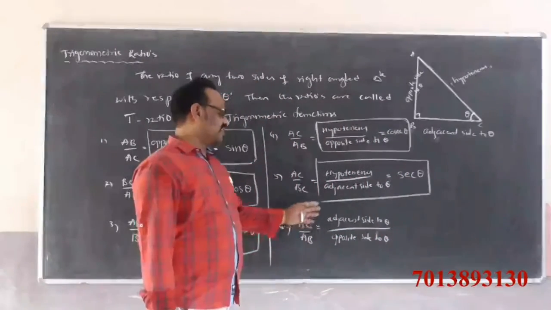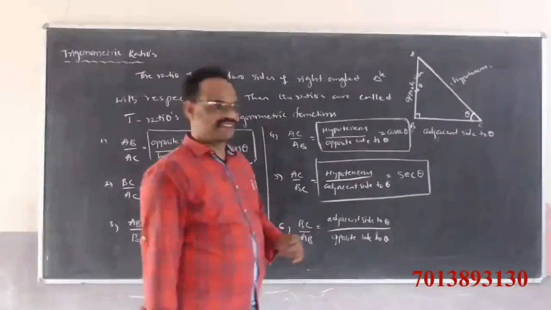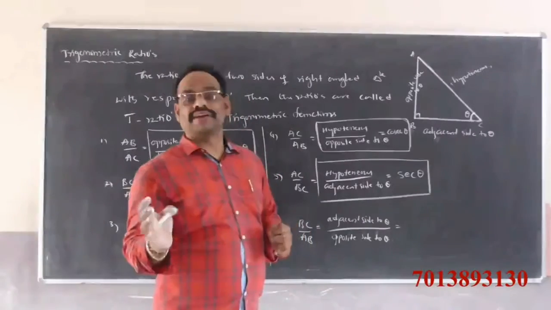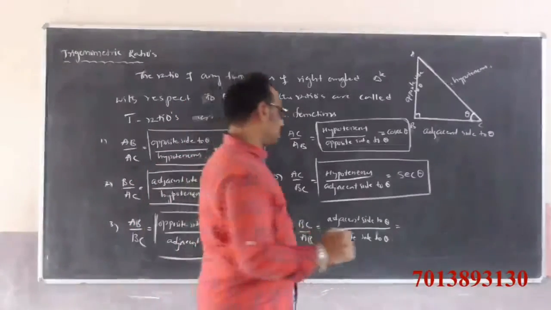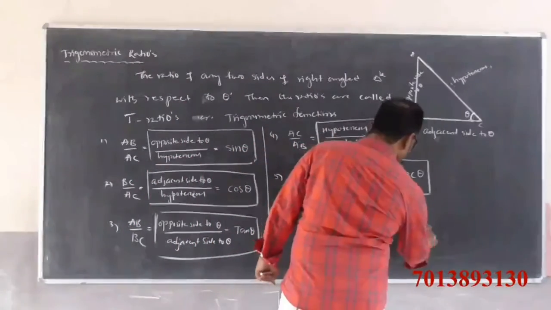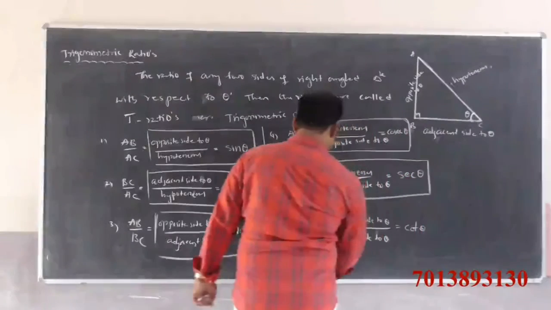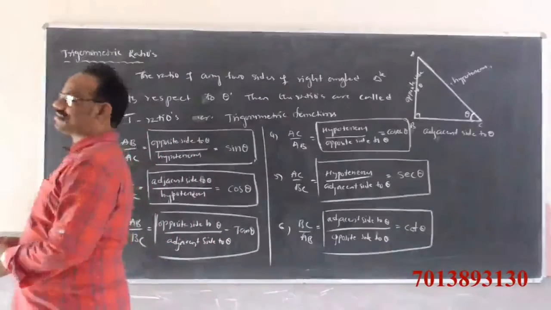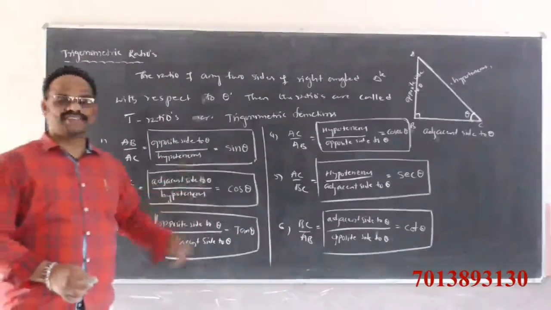BC by AB, that is adjacent side to theta by opposite side to theta. They gave another name, cotangent of theta, which is nothing but cot theta. So these are the names given to each ratio.